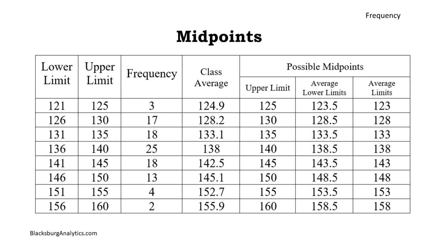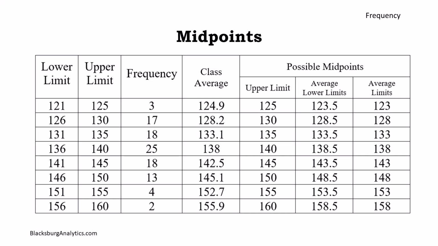Possible midpoints for each class are the upper class limits. These will be overestimates, but still representative. Averaging successive lower class limits produces fractional values, like 123.5, which should be avoided to minimize confusion.